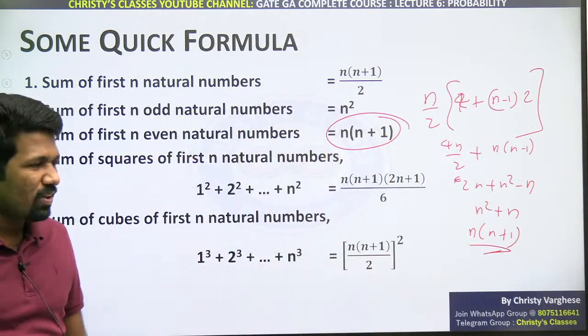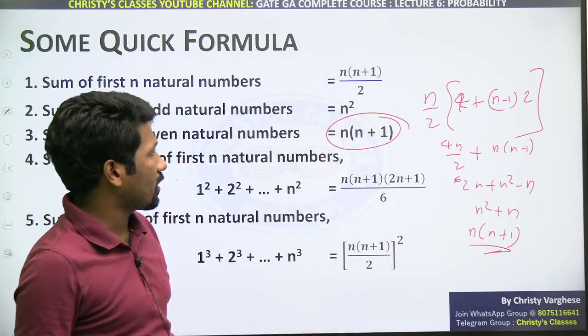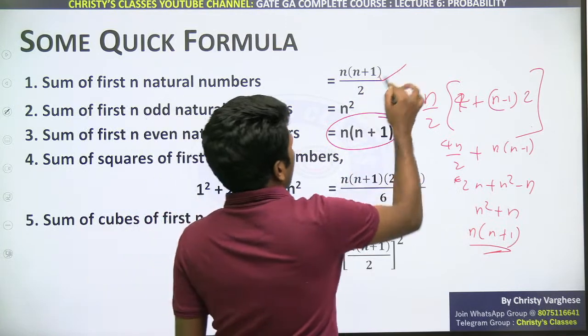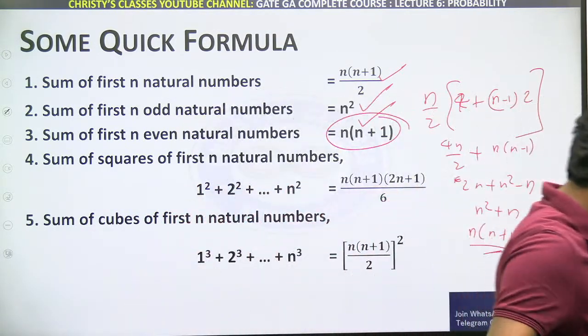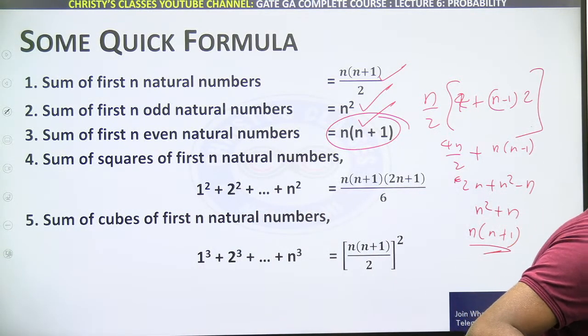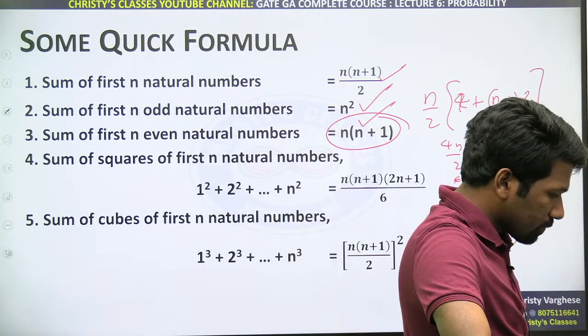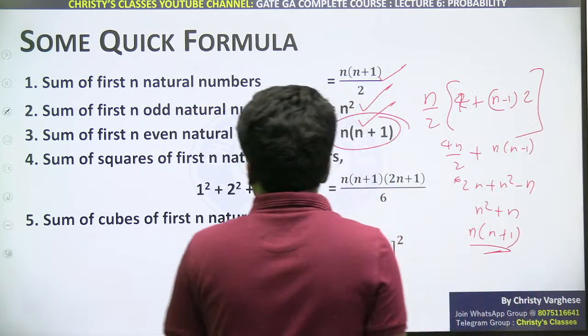Are you understanding? Very fast I am deriving for the time's sake. Check it out in detail, you will get clarity. So these three corollaries, I hope you understood. The idea of sum of an arithmetic progression itself we are using. Is that clear? That is why n into n plus 1.